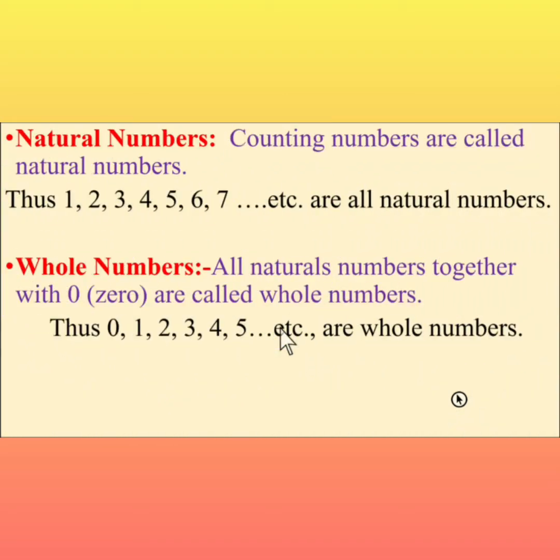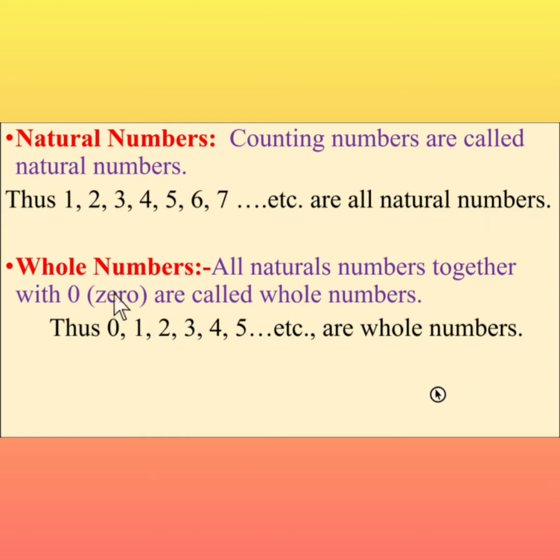Previous knowledge. In the previous chapter you already learned the natural numbers. What are the natural numbers? Counting numbers are called the natural numbers. Counting starts from 1, so 1, 2, 3, 4, 5, 6 and so on are all the natural numbers.